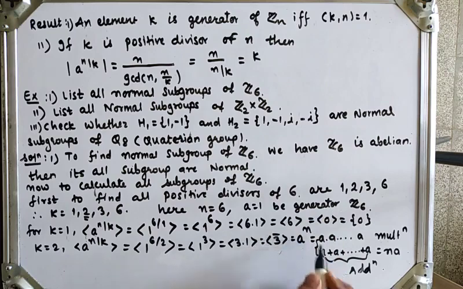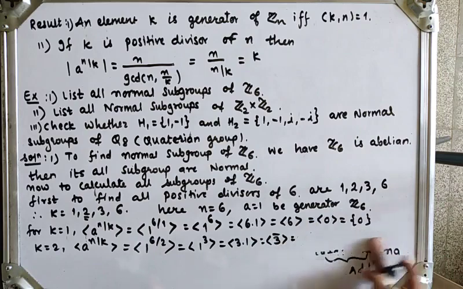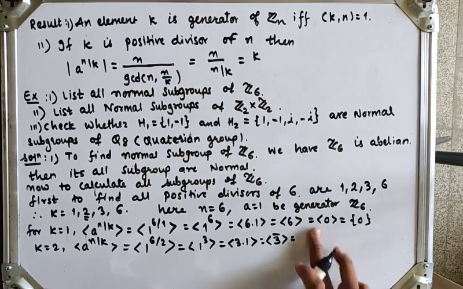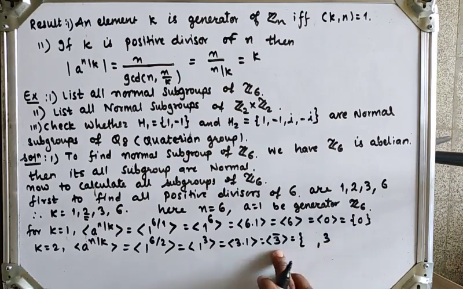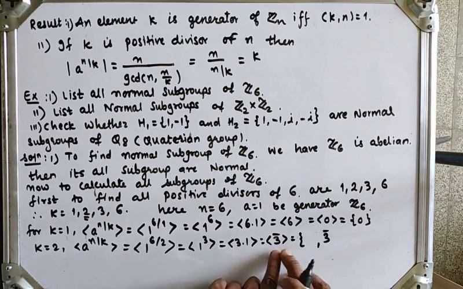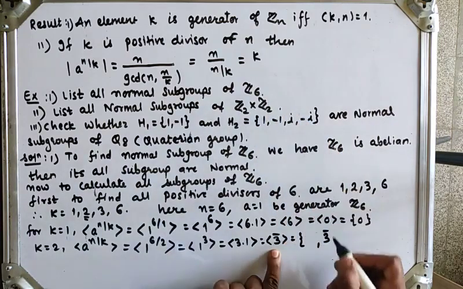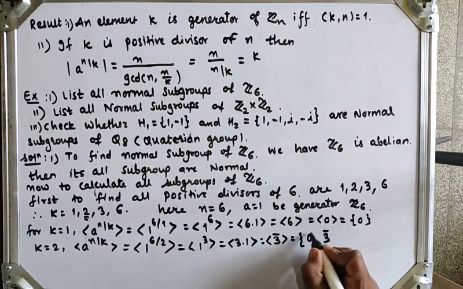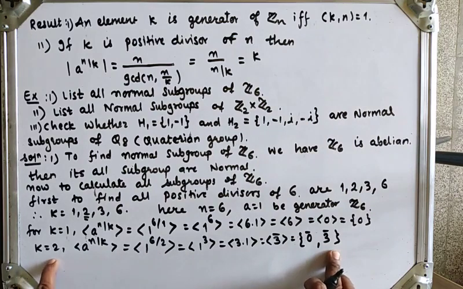Then what are the elements we'll get? So add 3 multiple times till we get the identity element. Okay, so if I add 3 one time, then we'll get 3 bar. Now add 3 two times, 3 plus 3 is 6, and 6 modulo 6 will be 0. So here I get the identity element, so I will stop here. So here I get the subgroup of order 2.